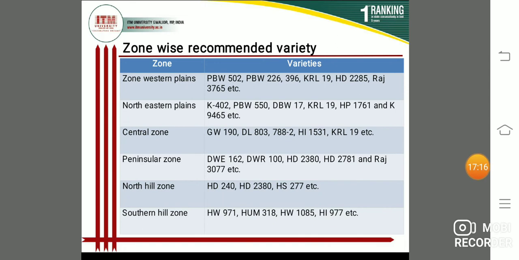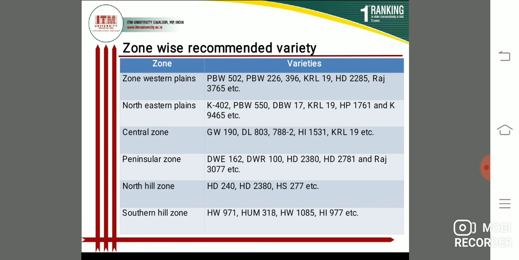Next content is zone-wise recommended varieties. Students, there are different zones: northern zone, western plain zone, northeastern plains zone, central zone, peninsular zone, north hill zone and southern hill zone. First of all, the western plain zone. The recommended varieties are PBW 502, PBW 226, PBW 396, KRL 19, HD 2285 and Raj 3765, etc.